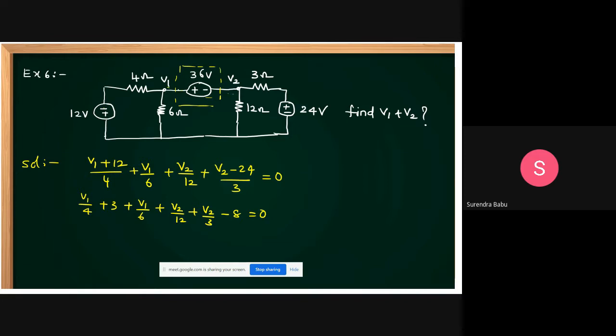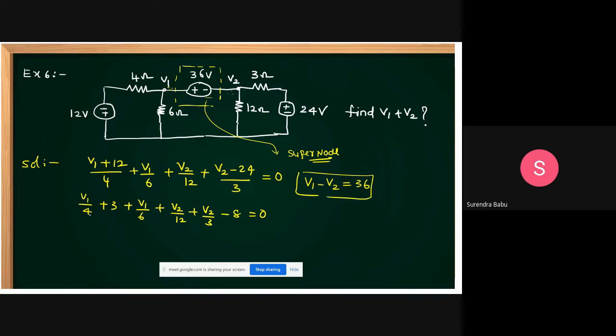Apply KVL across this one. V1 minus V2, because it is a positive plate, that's why V1 minus V2 equal to 36. We are getting V1 minus V2 equal to 36. This is from the super node.